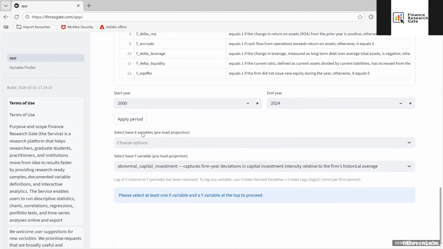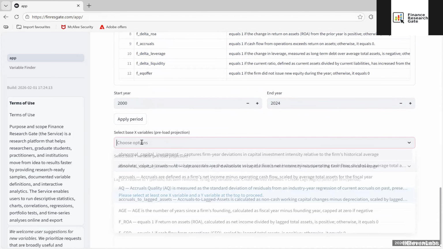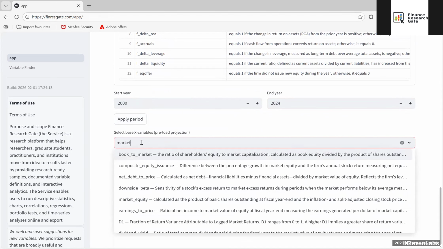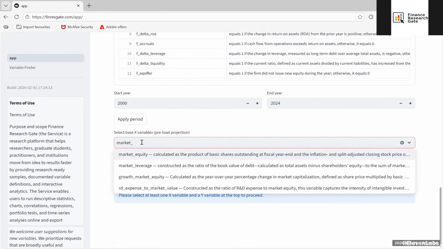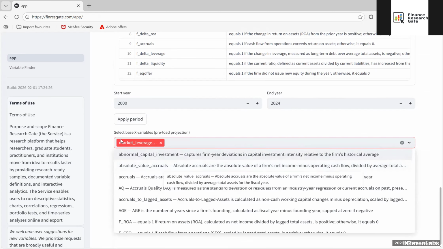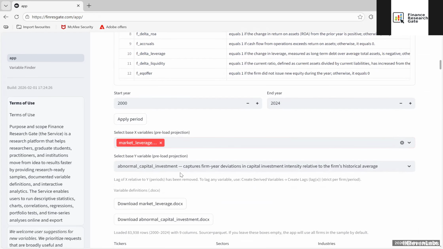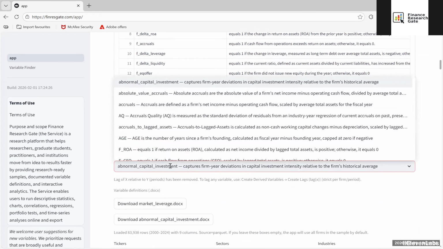And then we are going to select our X variable. Our focus today will be to analyze the impact that financial leverage has on a firm's investment intensity. Specifically, our primary independent variable, and indeed the sole focus of our current analysis, will be what we define as market leverage, which essentially represents the company's overall debt intensity. We will then examine how this factor influences the level of investment intensity.